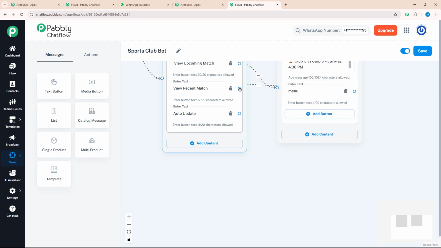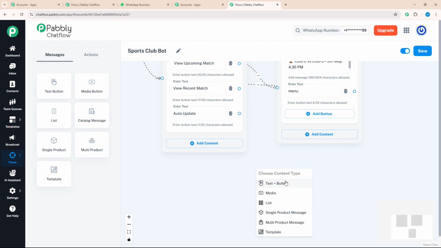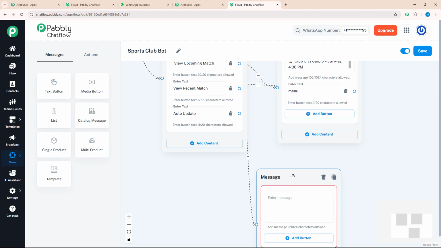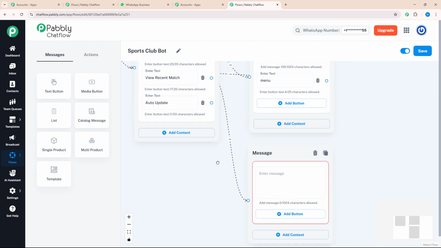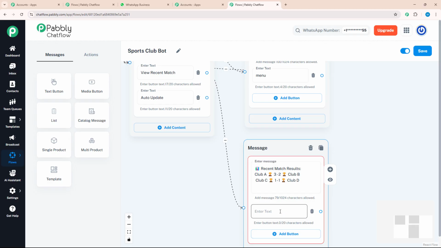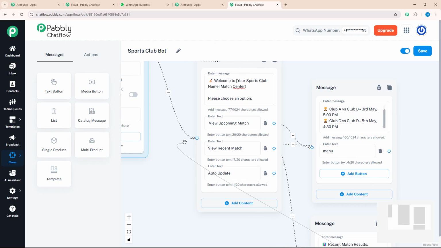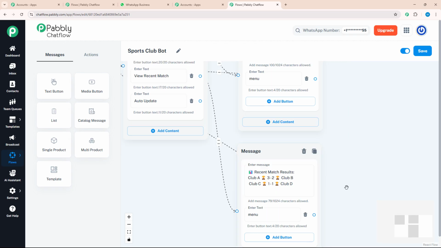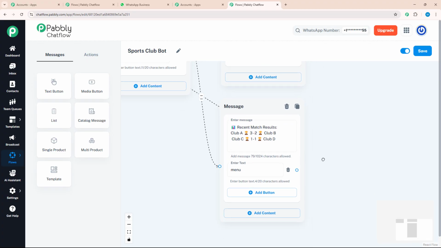Now again, for recent match, I will drag and drop this option, select the text button and enter my message for recent matches, something like that. And similarly, I will again add an action button which says menu, and I'm going to again reconnect this message to the previous message so that if my customer chooses the menu option, they will be redirected to the previous message.